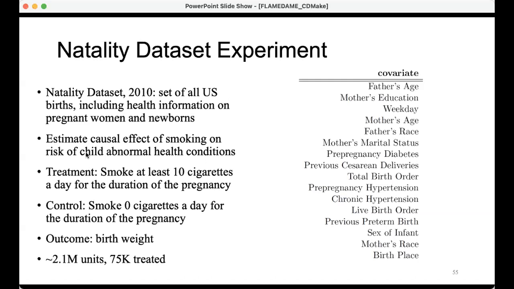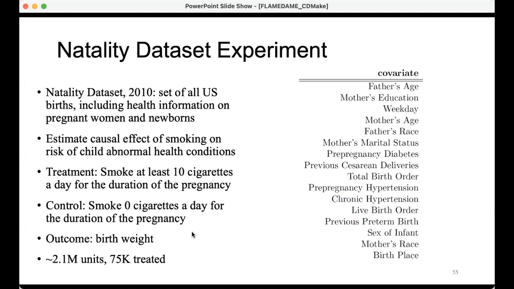We are going to estimate the causal effect of smoking of the pregnant woman on the risk of child abnormal health conditions. And so the treatment, we've set it as that the woman smokes at least 10 cigarettes a day for the duration of the pregnancy. The control units are women who smoke 0 cigarettes a day. So we're looking at the outcome being birth weight.